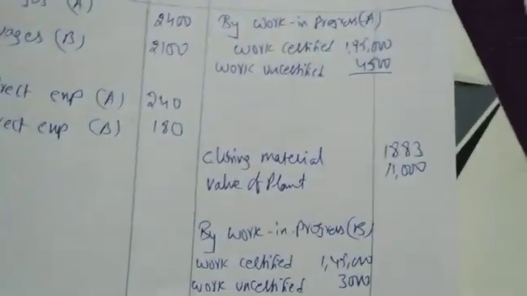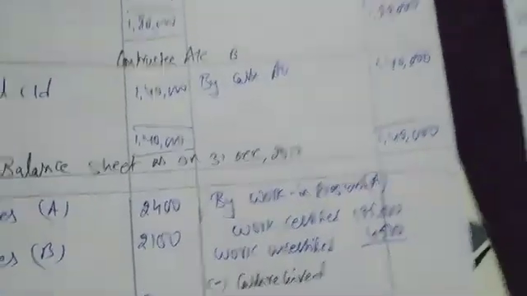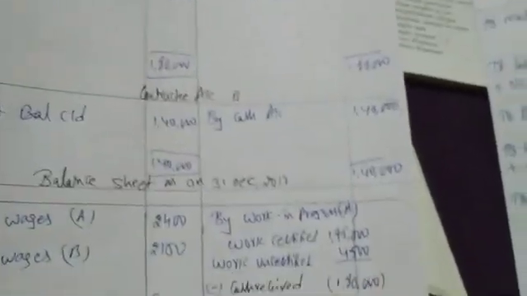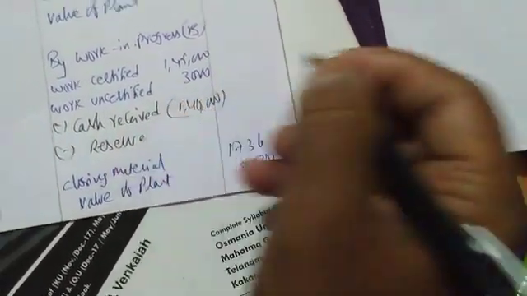Done. Now we have to deduct two items from here in the balance sheet. First is cash received. Next is reserve. Same here also, contract B. Less cash received, first effect. Minus reserve. Can I deduct cash received from contract A? Yes. How much cash received? 1,80,000. And for contract B, cash received is 1,40,000. Done. Only cash received and reserve have to be deducted.